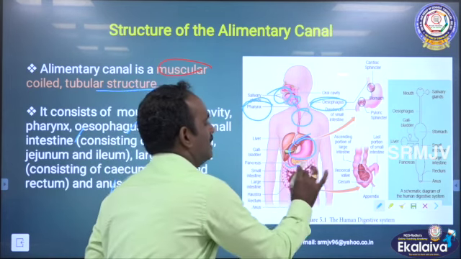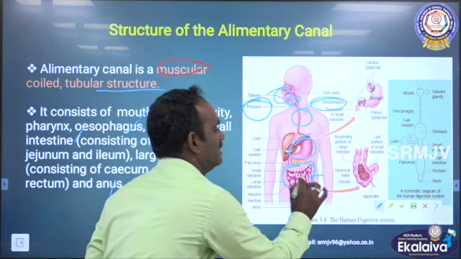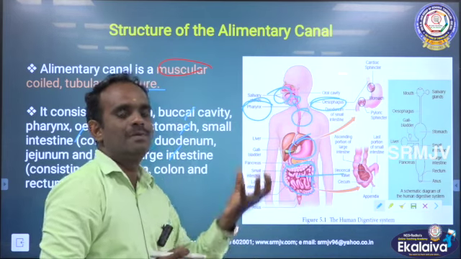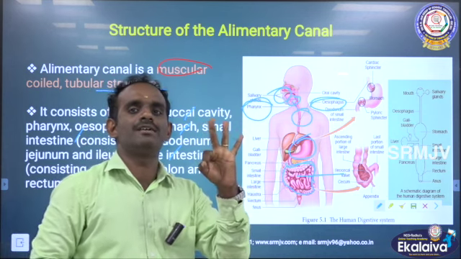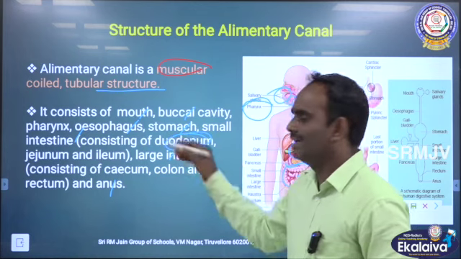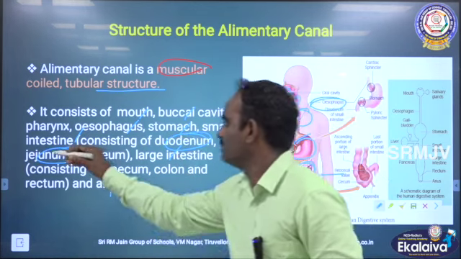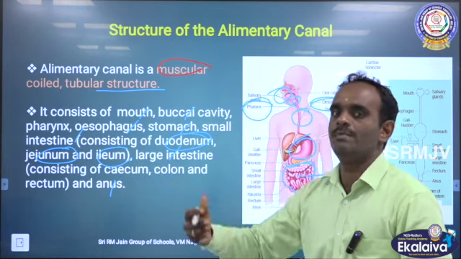Then there is a coiled tube-like structure called the small intestine. See here, the small intestine is a long tube-like structure. It has three important parts. The first one is the duodenum, the second one is the jejunum, and the third one is the ileum.